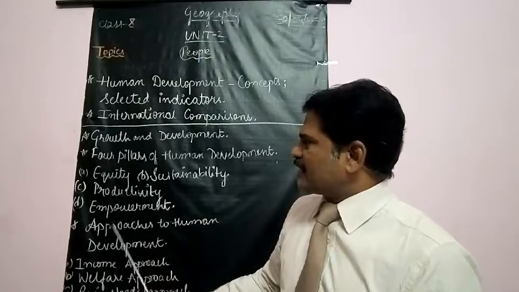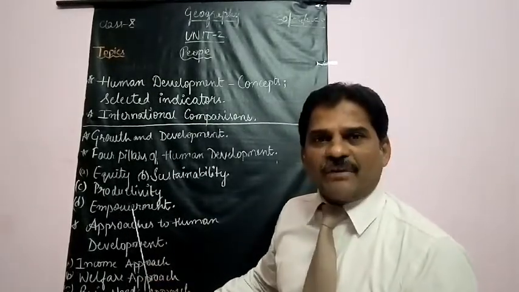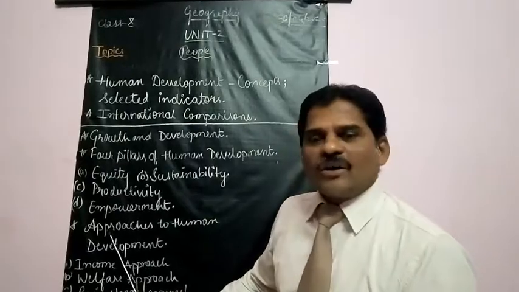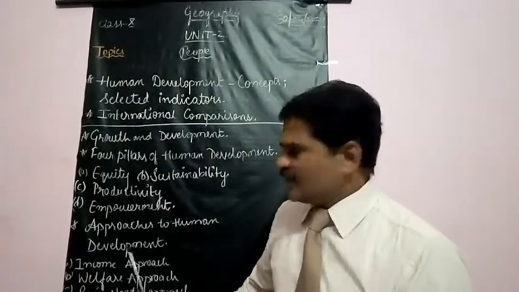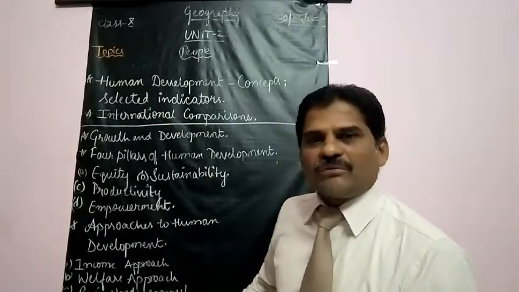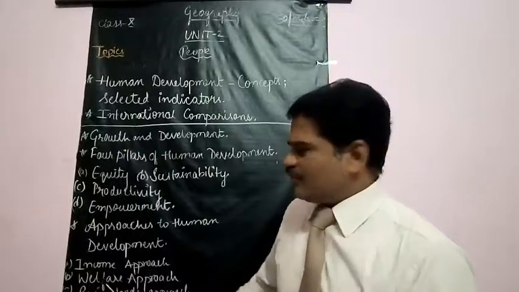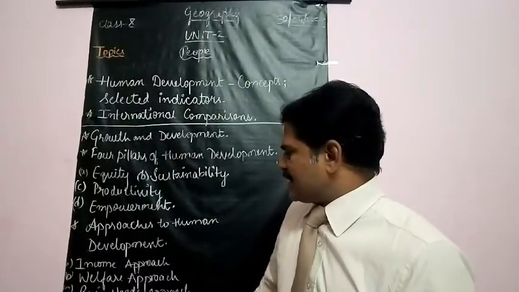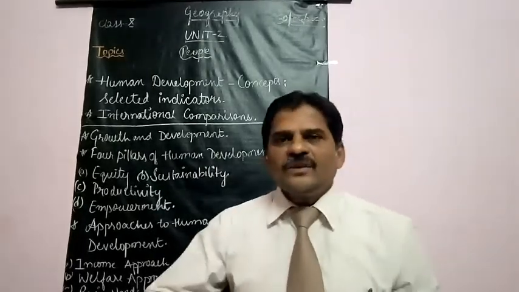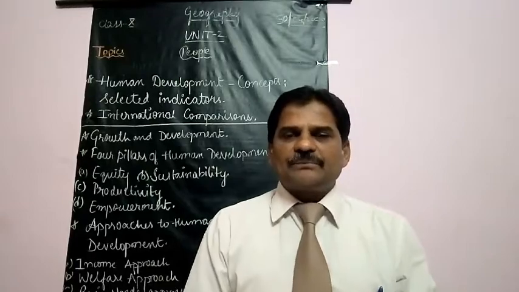These are the four pillars: equity, sustainability, productivity and empowerment. Now approaches to human development. These are the four approaches of human development: income approach, welfare approach, basic needs approach and capacity approach. So these topics we are going to cover in today's video.